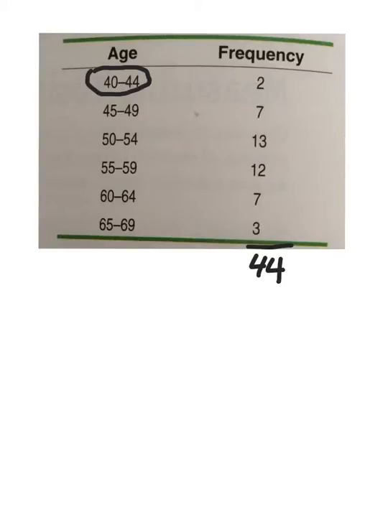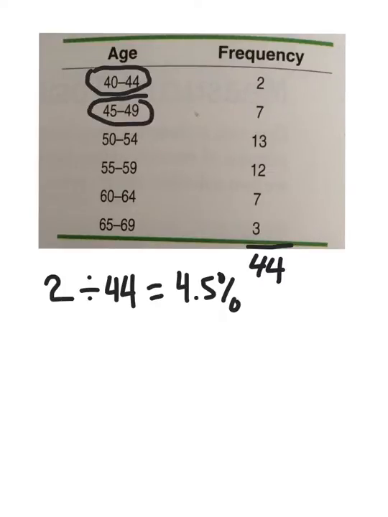And it was 2. So we say 2 divided by 44. We're going to just do this as a percentage. And we're going to say, well, that was about 4.5% of the presidents were young between those 2 ages. Now, what about from 45 to 49? Well, that was 7 presidents. Divide by 44, and you get, well, roughly 15.9% of the presidents were between those 2 ages.